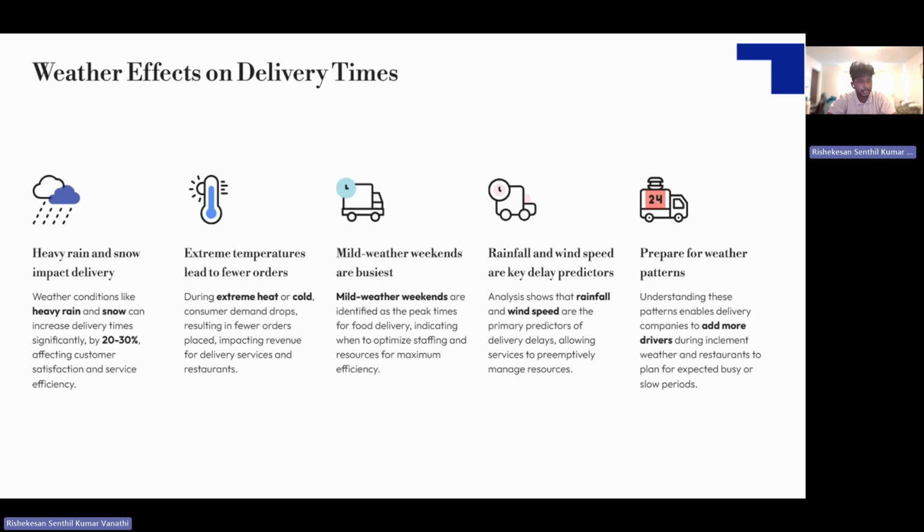So now if you see, this is what our major findings were: weather conditions like heavy rain affected delivery times by 20% to 30%, hurting the customer experience. Obviously, if the delivery took 2 hours, as in the example I explained, the food was ultimately cold, so I wouldn't have a good customer satisfaction experience. And these were all the things I already told you, like how rainfall and mild weather and all the weather patterns affected the delivery times.